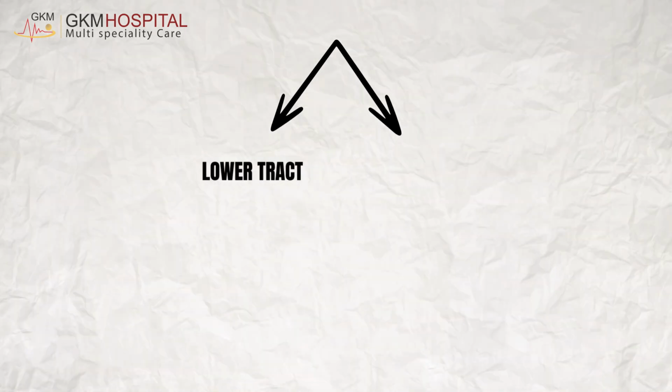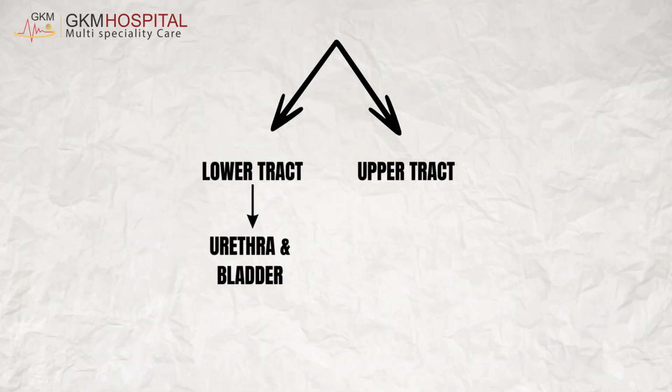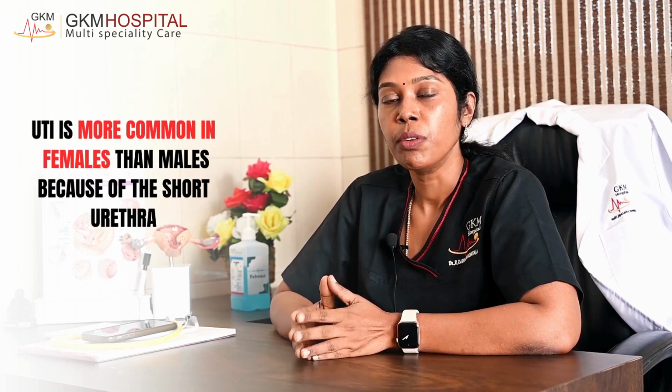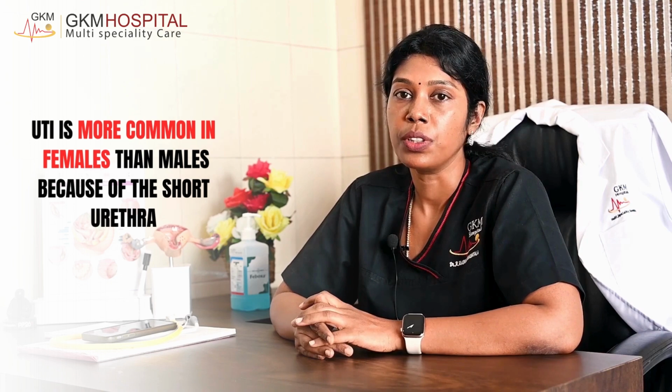Infection anywhere in these organs, we will call it urinary tract infection. It can be divided into lower or upper. Lower in the sense urethra and bladder, and upper, the ureter and kidneys, are the upper urinary tract. Commonly we encounter lower urinary tract infections. In general, urinary tract infection is more common in women than men because of the short urethra.